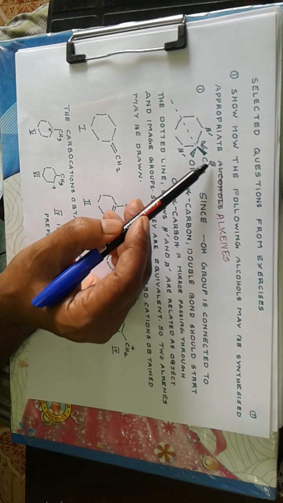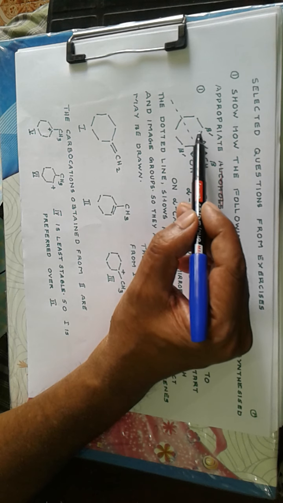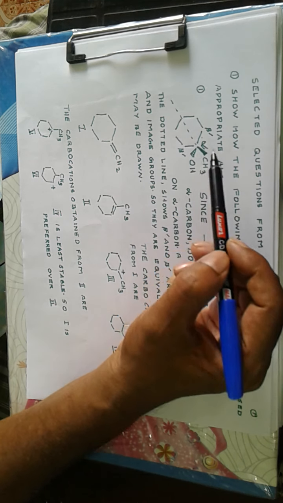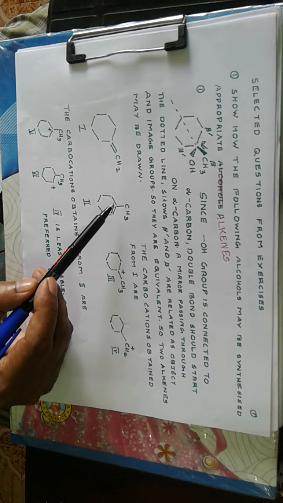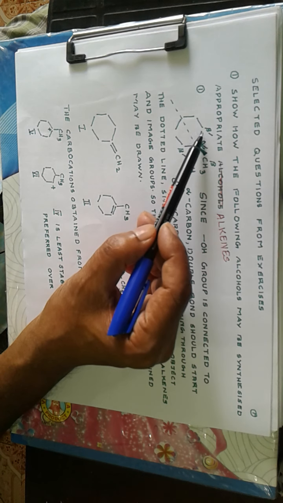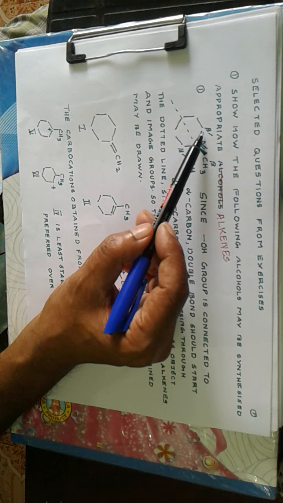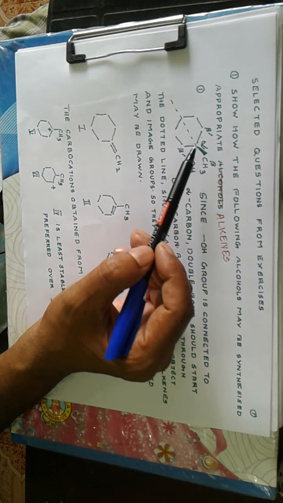Then there is a beta carbon here. So a double bond may be formed between this alpha and beta dash, or alpha and beta. So between alpha and beta there is a double bond in structure 1, and in structure 2 between alpha and beta dash the bond may come here or here, the same.